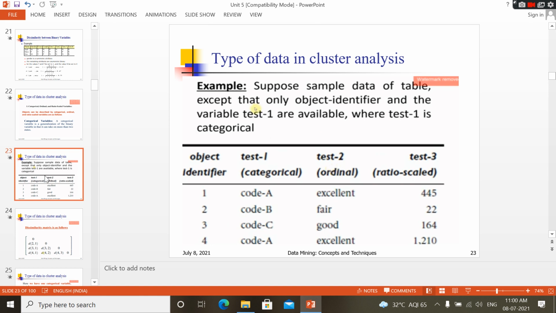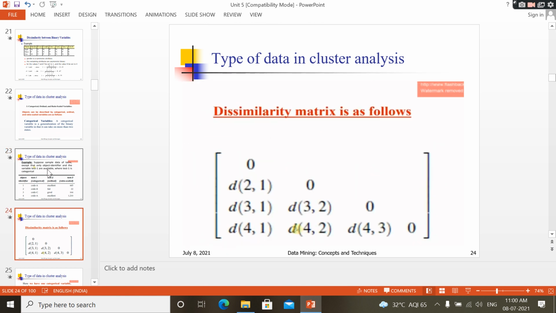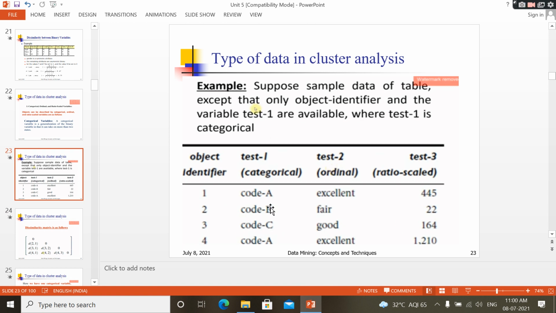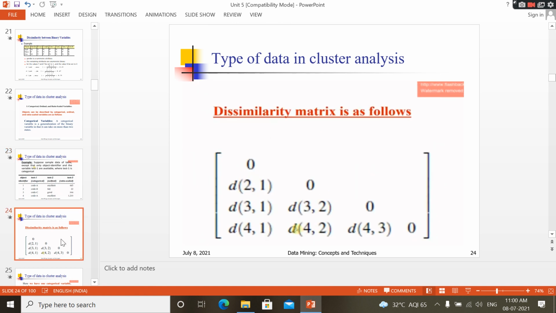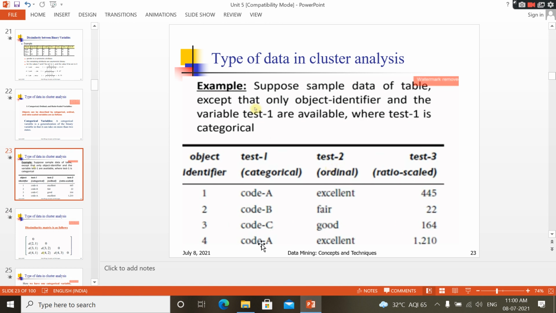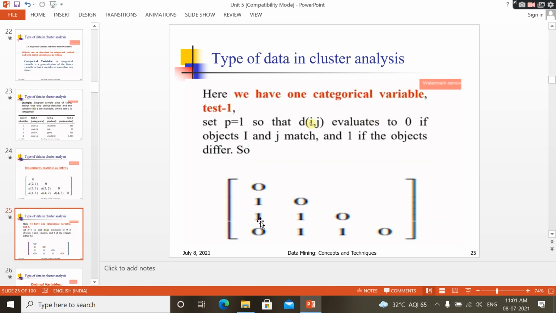For the second, D of 4 comma 2 means code A, code B. See here, 3 comma 2 means code C, code B. 4 comma 2 is code A, code B. So for test 1 only you are considering here, and calculating the dissimilarity matrix. Then D of 4 comma 3: again you go through test 1, and those two are different. All are different. Only 4 comma 1 is similar. That is why the values are like this: 4 comma 1 is 0.